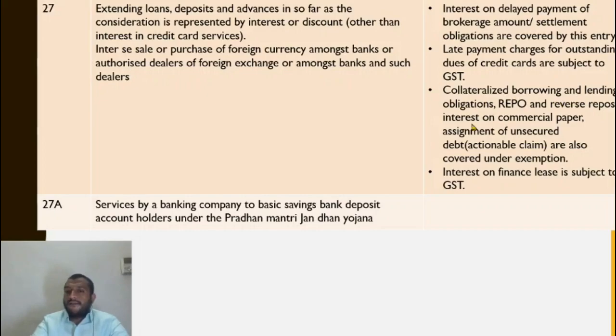Collateral borrowing, lending, commercial paper. So if the bank wants working capital, it issues commercial papers to the common man or businesses. I can subscribe and I pay the money. It gives me certain interest. This is also in the nature of interest or discount for deposits or loans, so it is exempt.